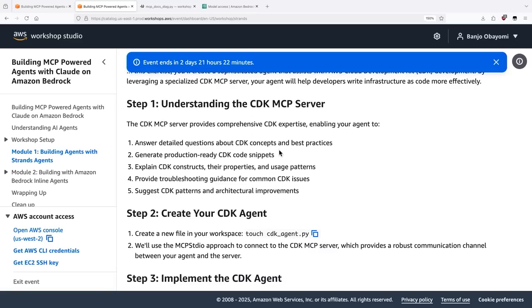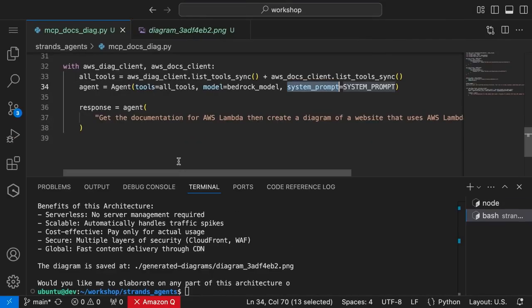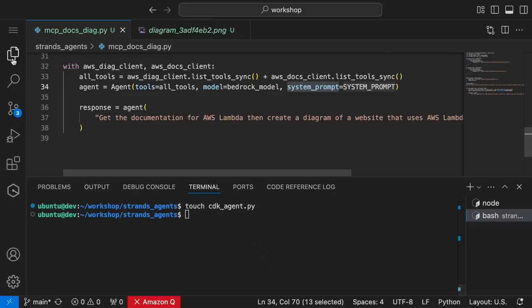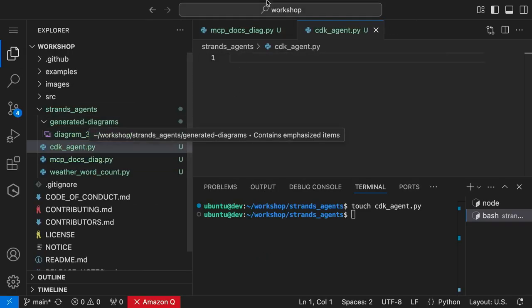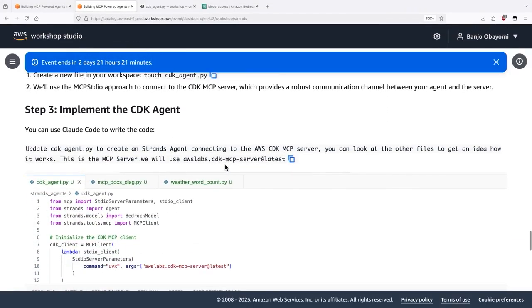So I'm going to show an example of how we can use Claude Code to actually create a new Strands agent for us. So I'm going to make this new file here. All right, so I created a brand new file, nothing in it. And then I'm going to ask Claude Code, update the CDK agent to create a Strands agent connecting to an MCP server.